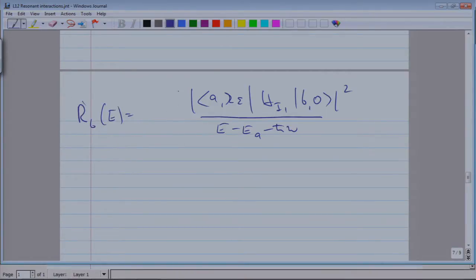We have a double sum. We sum over all possible states of the photon, and we can sum over all intermediate atomic states. Yes, so this is what we have done. This expression has in general a real part and an imaginary part. It's a function of the initial energy E, and it has an imaginary part.